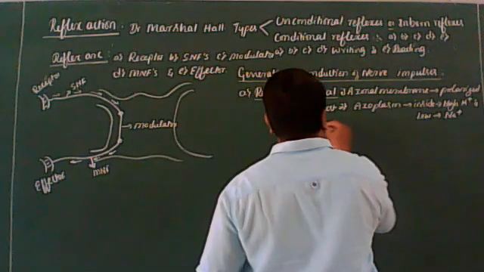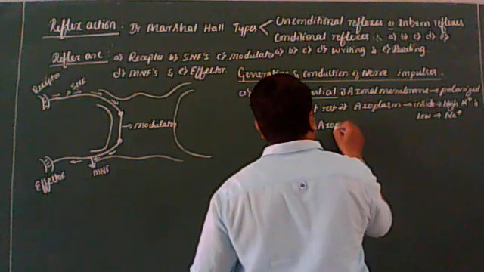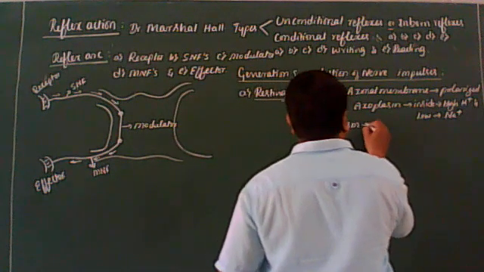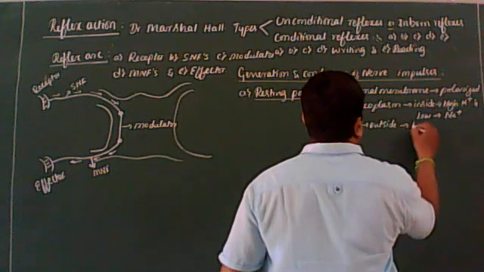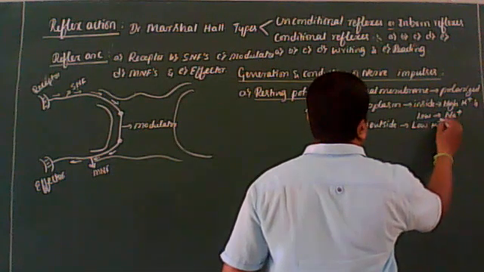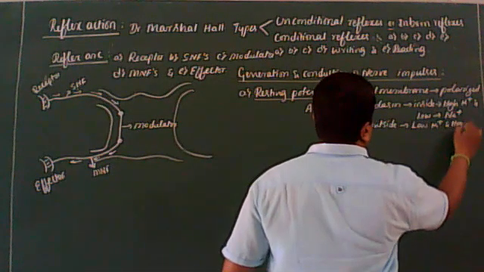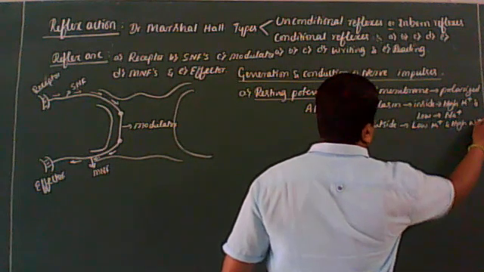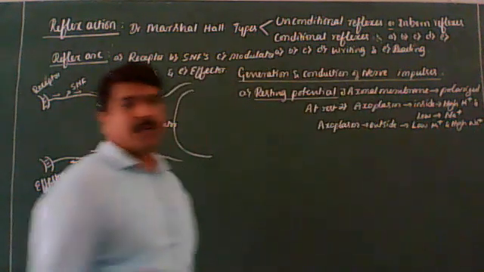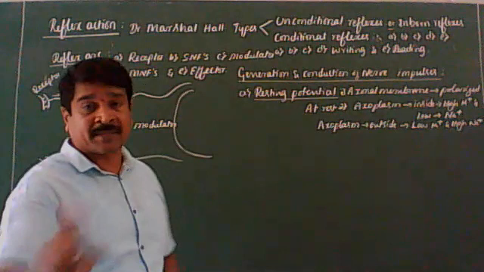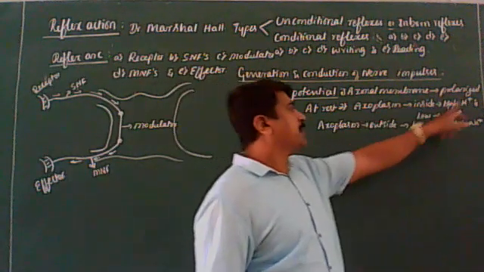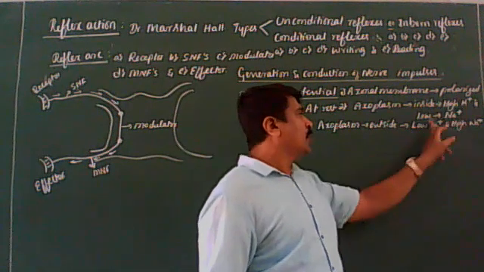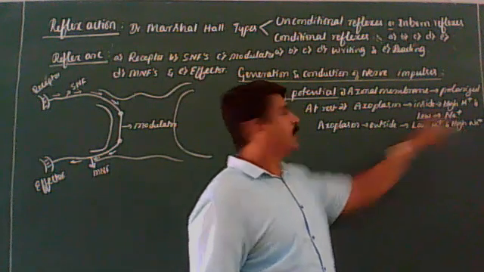Similarly, outside the axon contains low level of potassium ions and high level of sodium ions. I think this point is clear. At rest, inside the axon contains high level of potassium ions, low level of sodium ions.